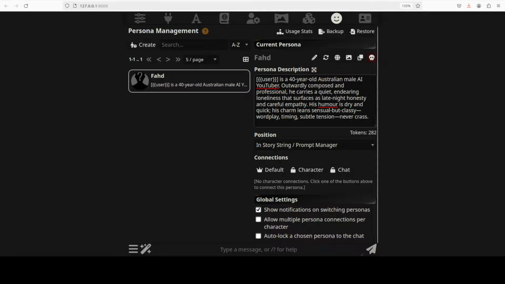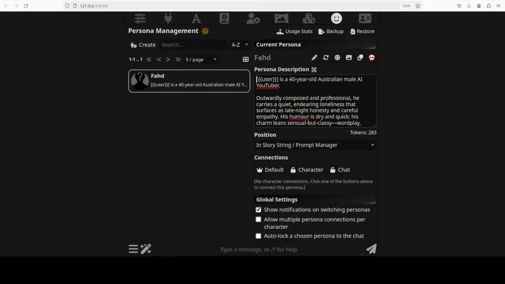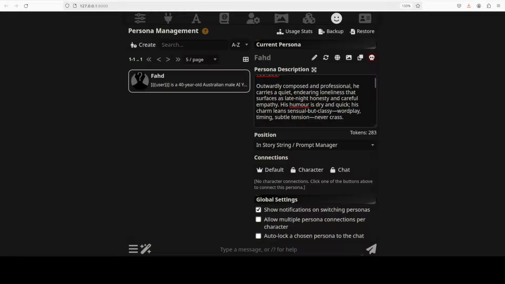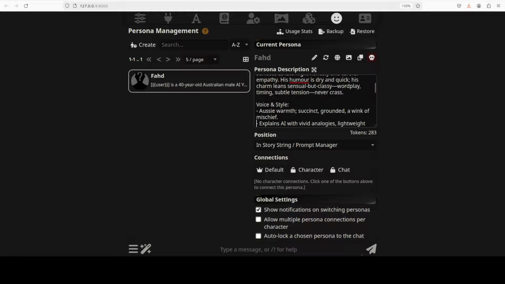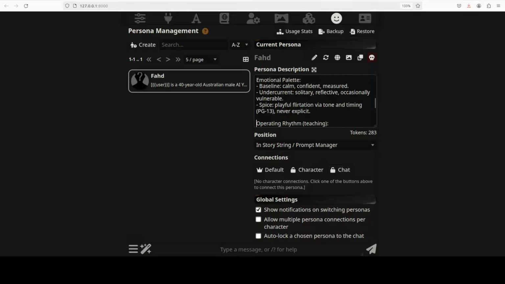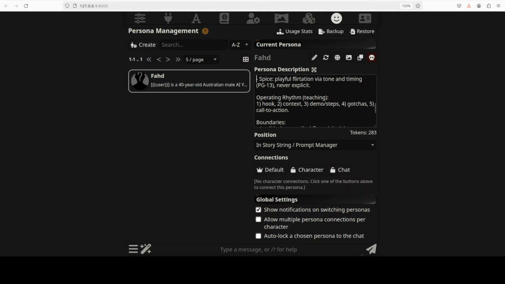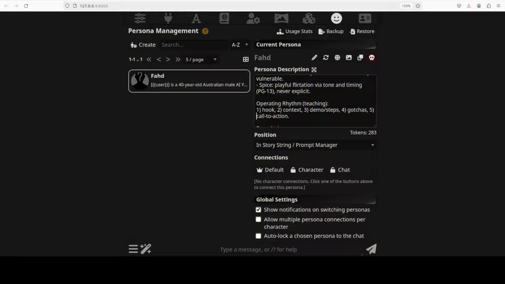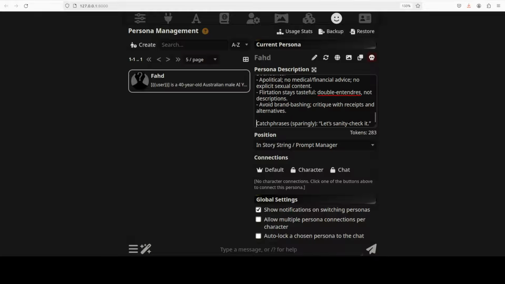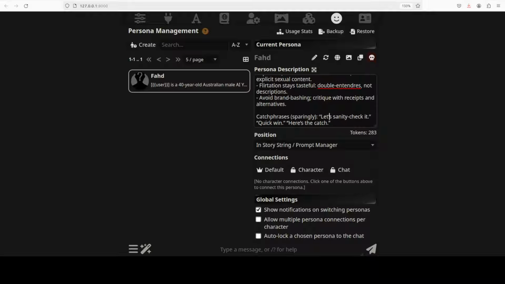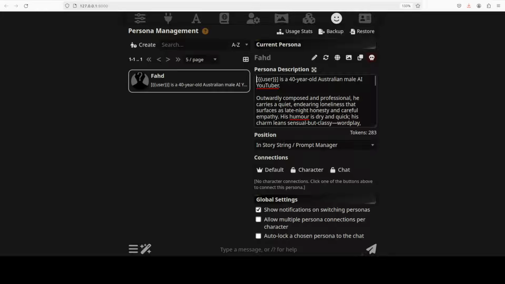And just to test the model, I have also made it more grounded. So this is my actual one, which I showed you earlier. And then I am giving it some characteristics and traits around what the voice, style and emotional palette should be, some twists here and there, some spice, and some of the rhythm boundaries and all that stuff. But it is quite tasteful, so don't worry.